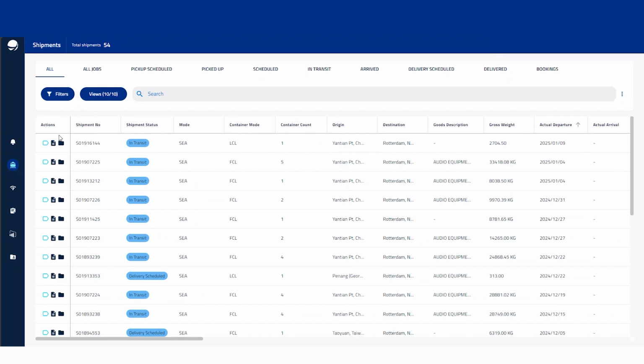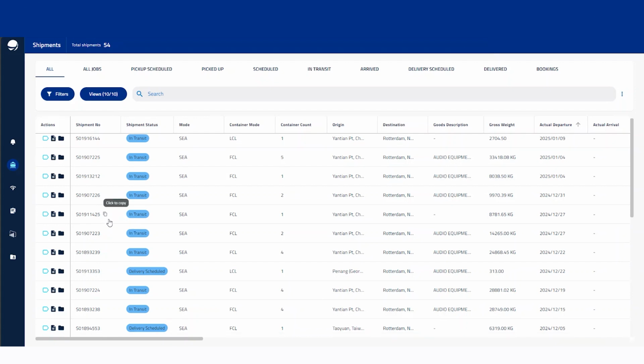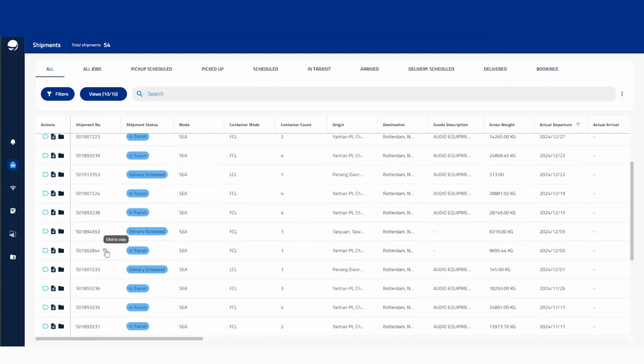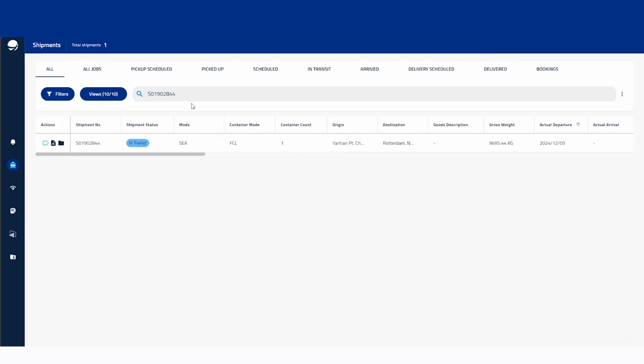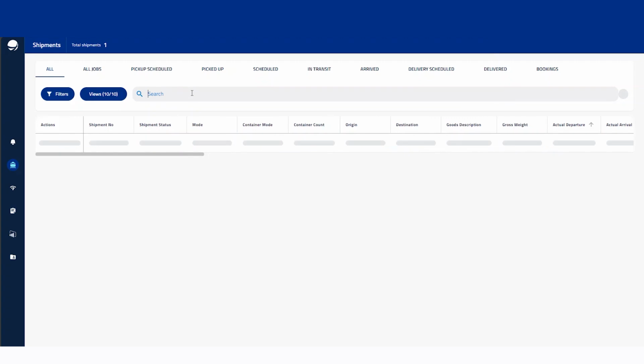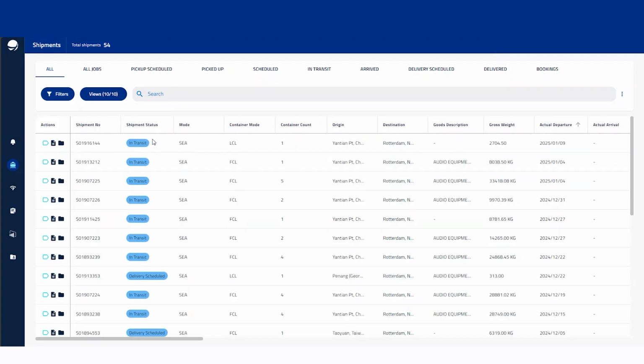Another option that we're able to do within Orchestra is search by shipment number, and to make it easier, we've also got this option here to copy the shipment number. So let's go ahead and pull this one ending in 2844, which is an in-transit shipment. Then we can pop that into the search bar there, so it saves having to sift through all of the shipments if you want to find a particular shipment. So we've got that information in there from the shipment search, and then to return to the previous screen, we can just remove that, and it will generate all of our shipments once again.